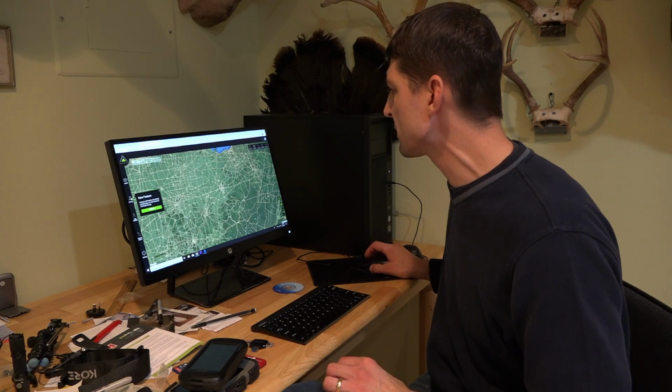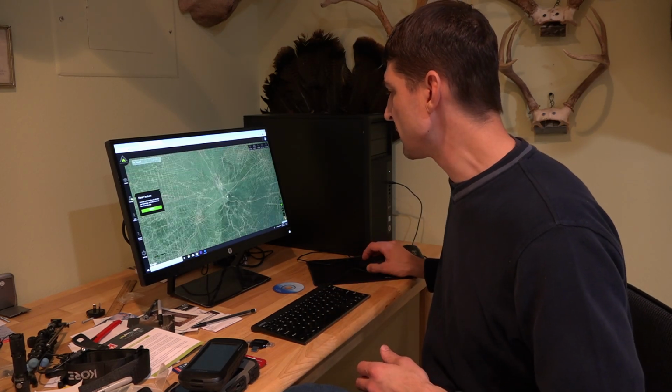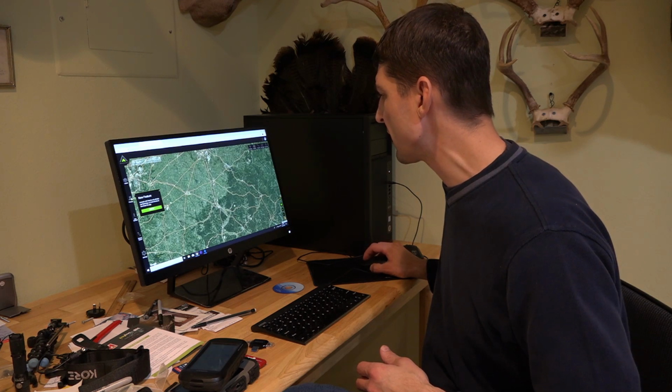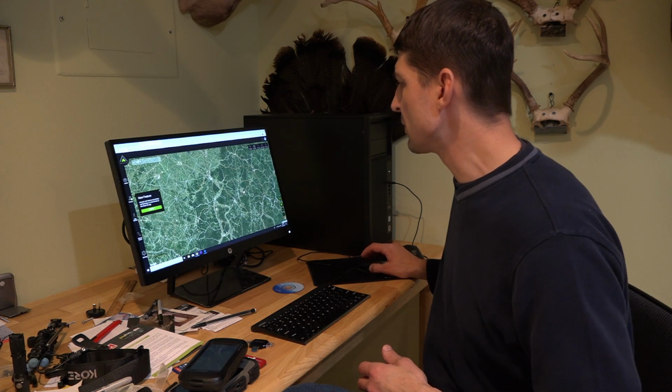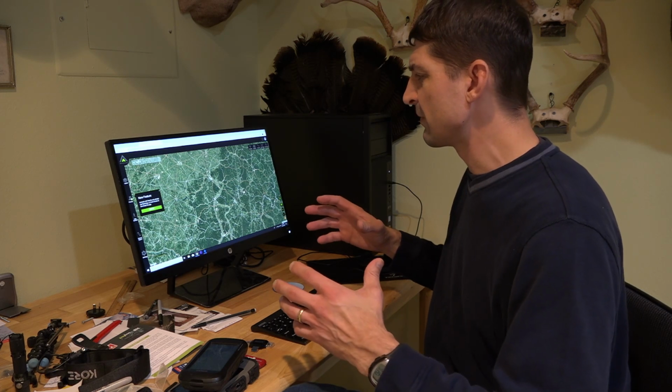Right here, I want to look at the state of Ohio. This is a good state for buck hunting, for deer hunting, and it's just been growing in popularity over the years. And so right now, I have nothing necessarily turned on.